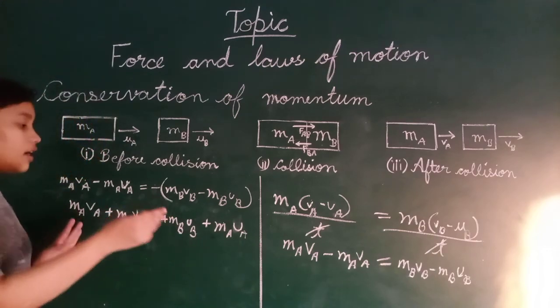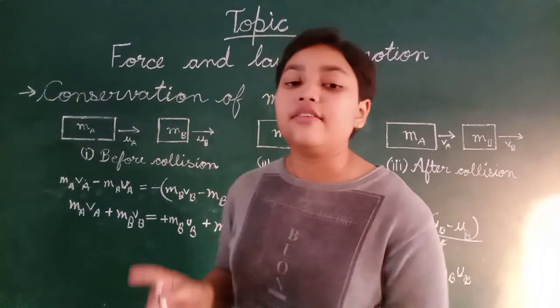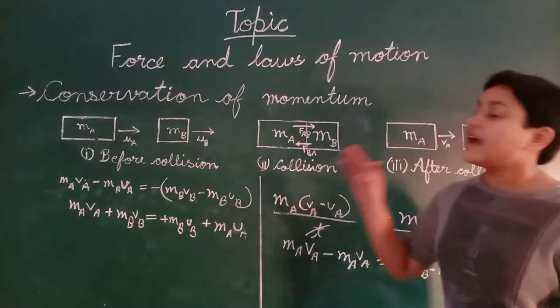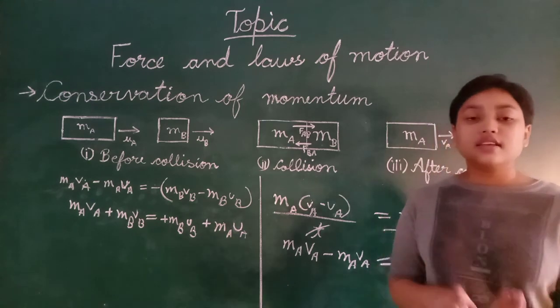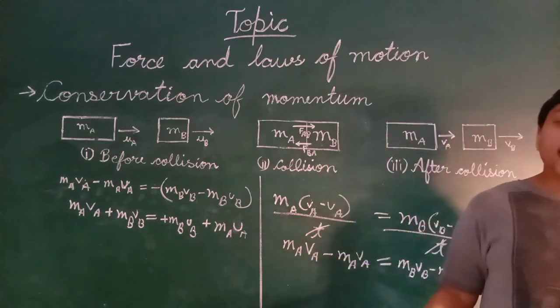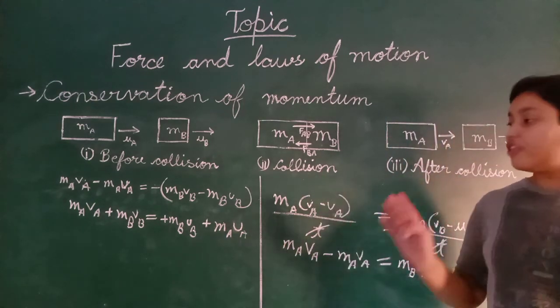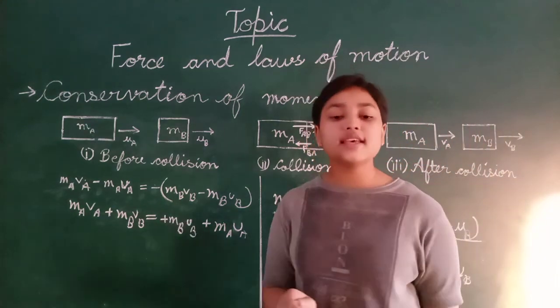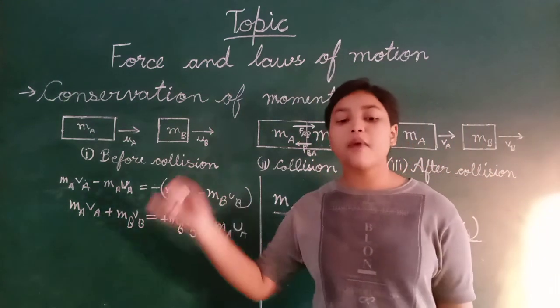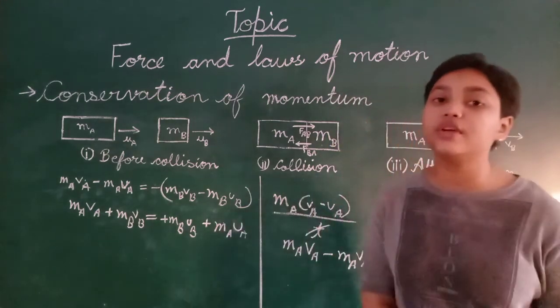Both the values are equal to each other, and we have studied that the conservation of momentum states that the momentum before collision and after collision remains the same. The momentum before collision and the momentum after collision are equal to each other.